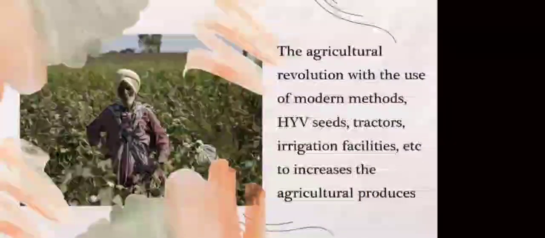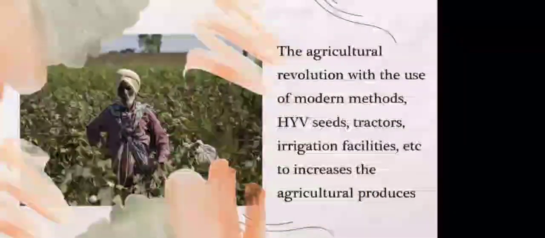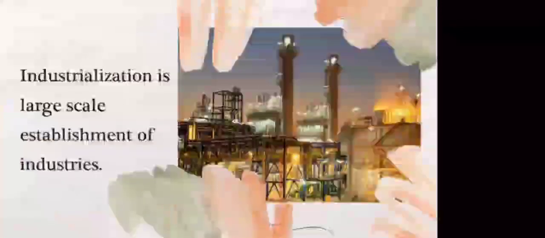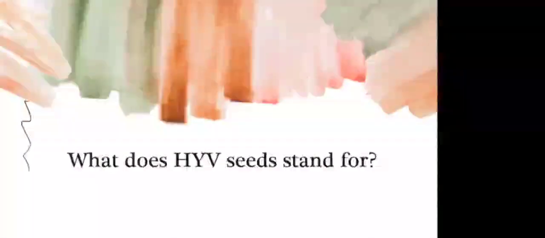Here in Green Revolution, we have this term, HYV seeds. Can you tell me what it stands for? High yielding variety. Very good. HYV seeds are high yielding variety seeds. They are very resistant to insects or pests, and their yielding capacity is very high. So these seeds were used during Green Revolution.